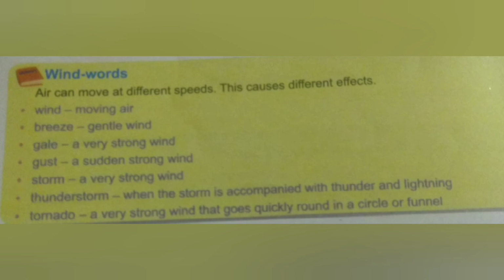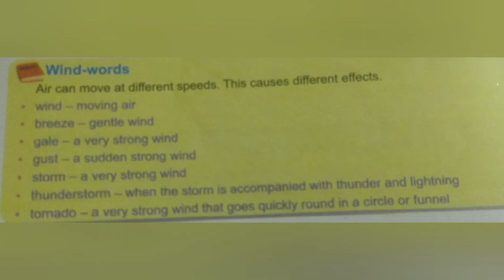Storm means a very strong wind, and thunderstorm means when the storm is accompanied with thunder and lightning. Tornado means a very strong wind that goes quickly round in a circle, or it looks like a funnel.